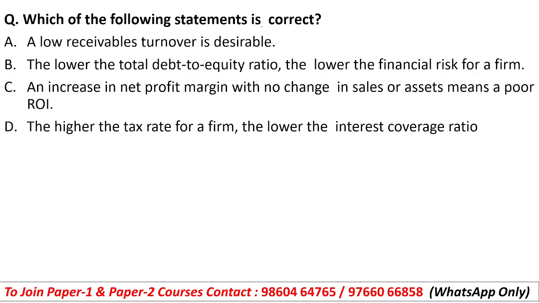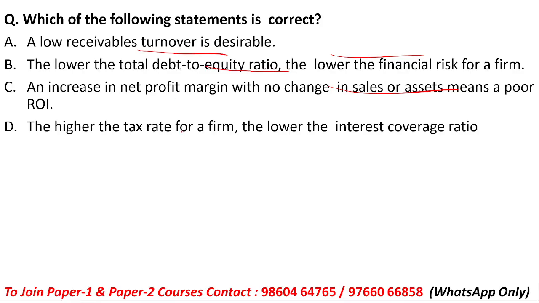Which of the following statements is correct? A low receivable turnover is desirable. The lower the debt to equity ratio, the lower the financial risk for the firm. An increase in the net profit margin with no change in the sales or assets means a poor return on investment.